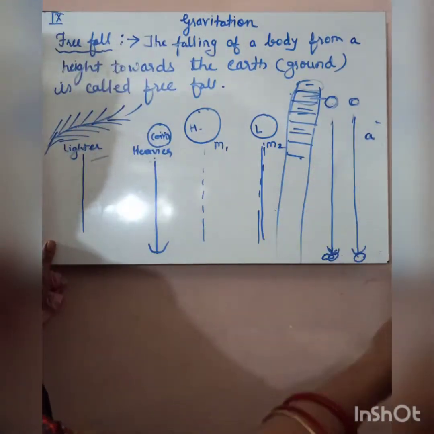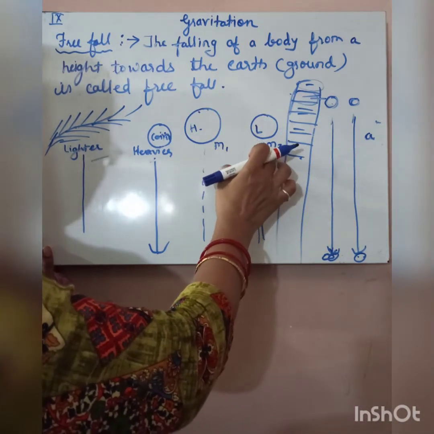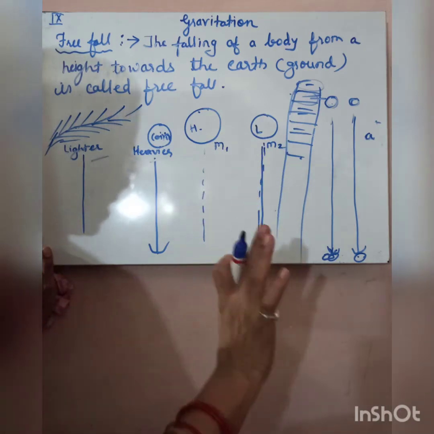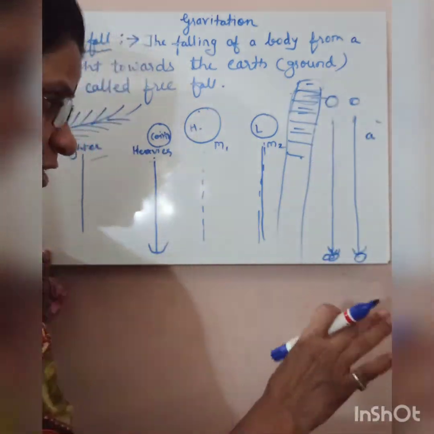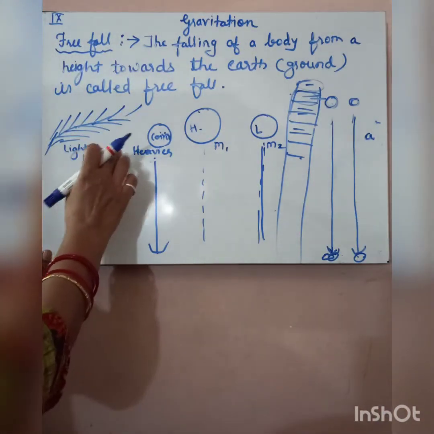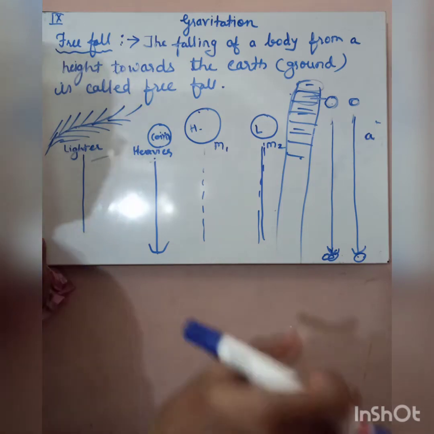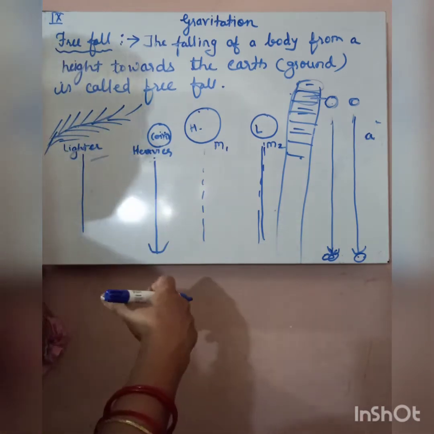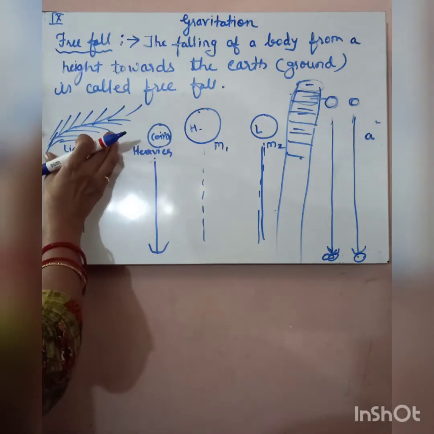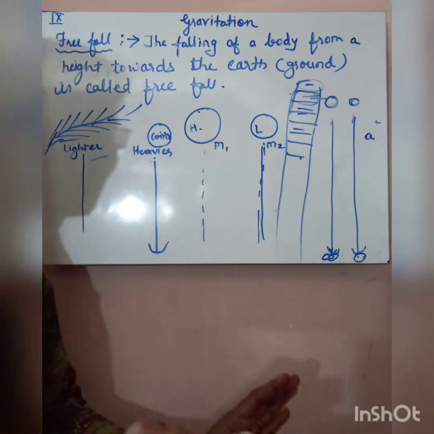Children, here we have seen that one object is heavier, one is lighter. Both objects reach the ground at the same time. Here also both objects reached the ground at the same time. But here one is lighter, one is heavier, and the coin has reached the ground earlier than the lighter object. So actually this lighter feather takes more time to reach the ground because of its surface area.